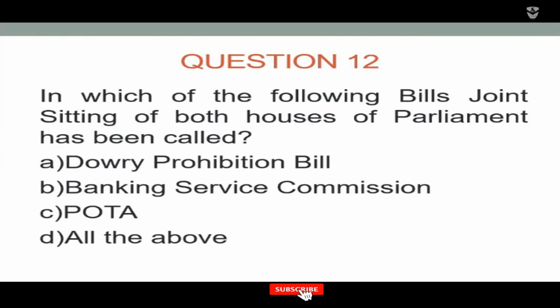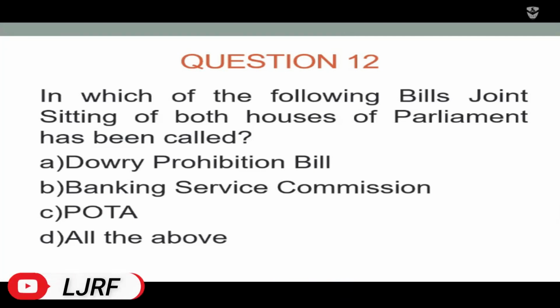Twelfth question: in which of the following bills has a joint sitting of both Houses of Parliament been called? Option A, Dowry Prohibition Bill. Option B, Banking Service Commission Bill. Option C, Prevention of Terrorism Bill 2002. And option D, all the above. Option D is the right answer. For all these bills, a joint sitting of both Houses of Parliament has been called. All the above.